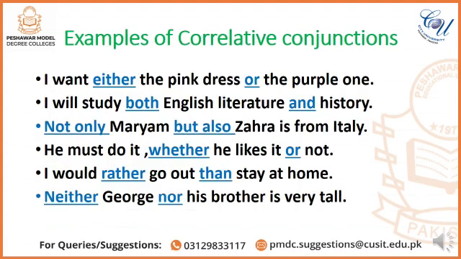Here are examples of correlative conjunctions. I want either the pink dress or the purple one. I will study both English literature and history. Not only Maryam but also Zahra is from Italy. He must do it whether he likes it or not. I would rather go out than stay at home. Neither George nor his brother is very tall. So they all are in pairs: either or, both and, not only but also, whether or, rather than, neither nor.